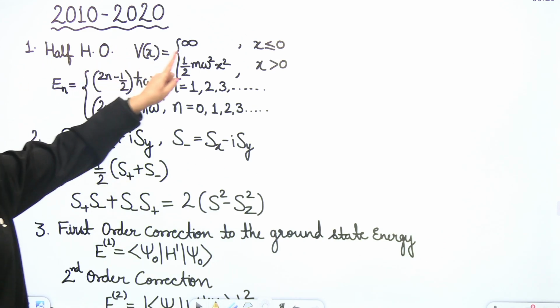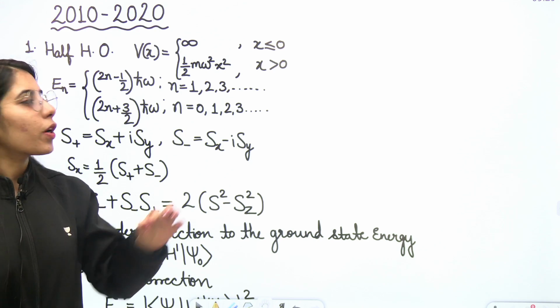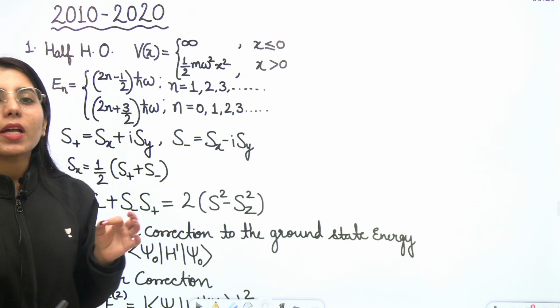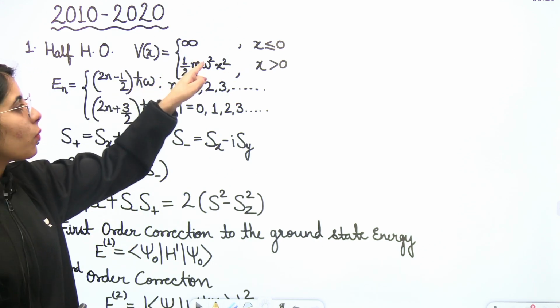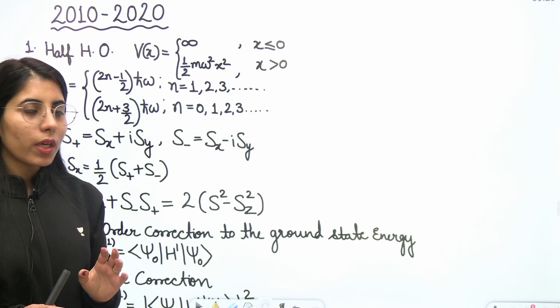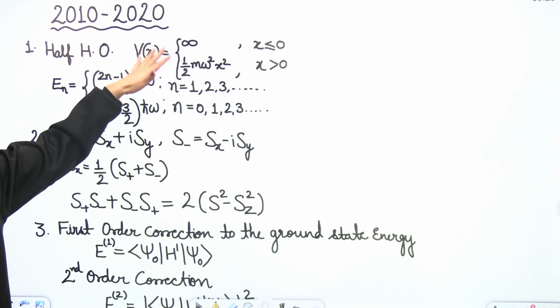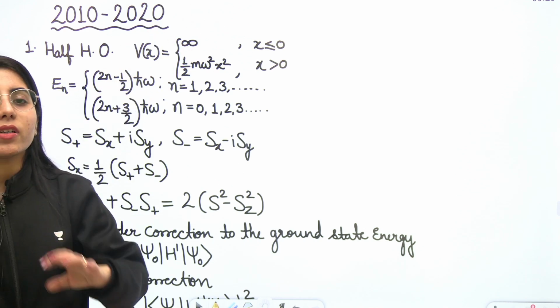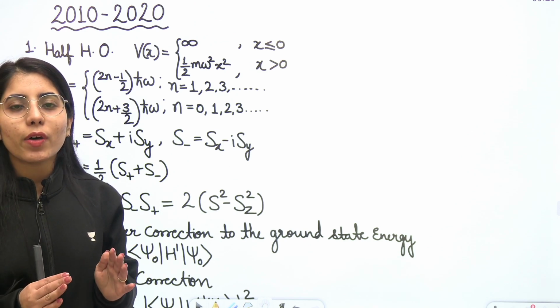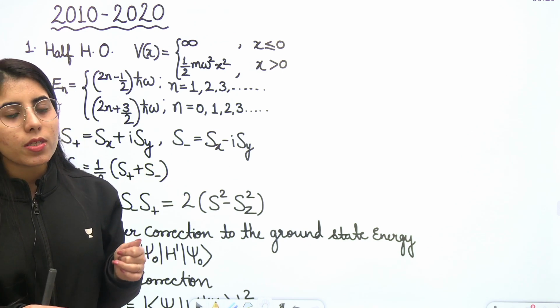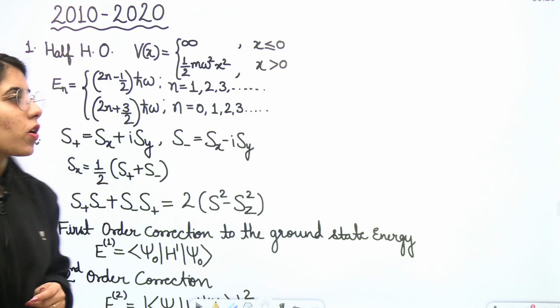The other thing is, for the rest of the region, which is for x greater than 0, the value of the potential is half m omega square x square. Now if you have the potential expression given in this manner, you should be able to identify that it is the half harmonic oscillator or truncated harmonic oscillator.